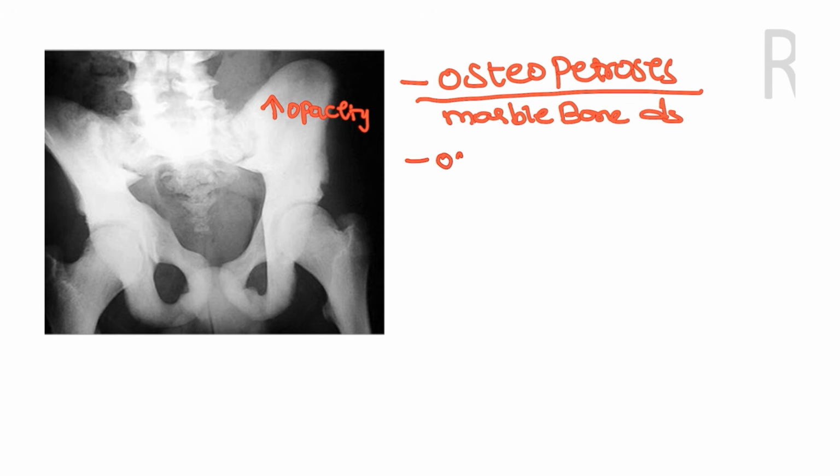That is due to osteoclasts. In patients with osteopetrosis, the osteoclast function is impaired, and this is going to cause increased bone density, and the patients are also more prone to fractures.